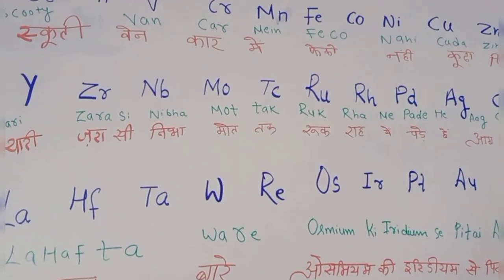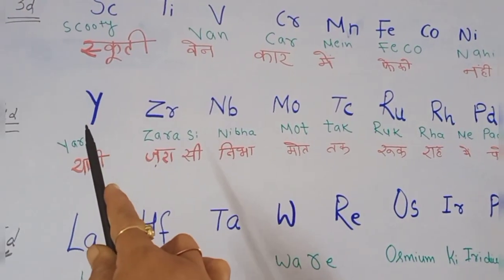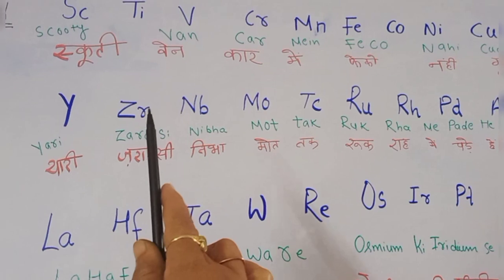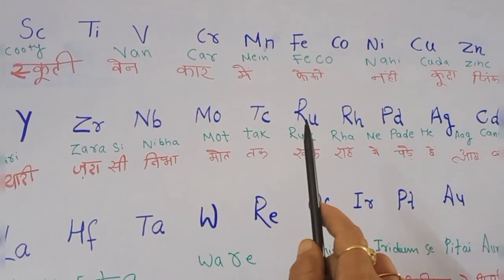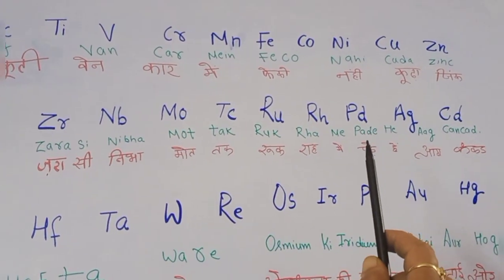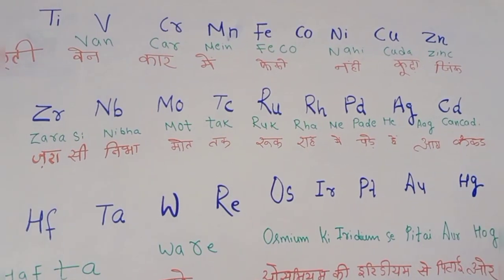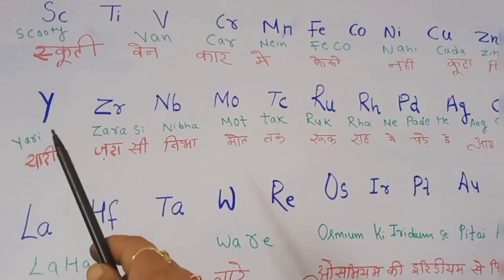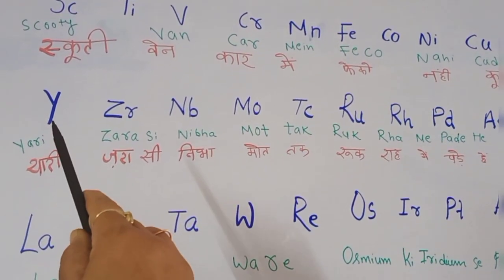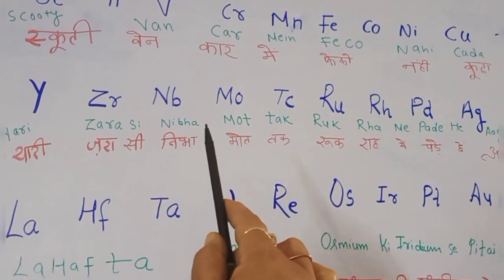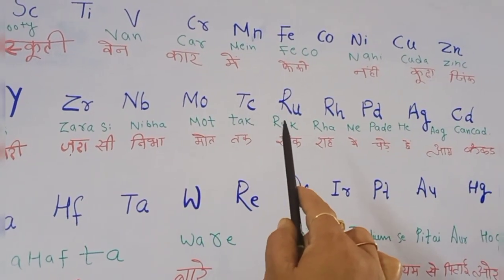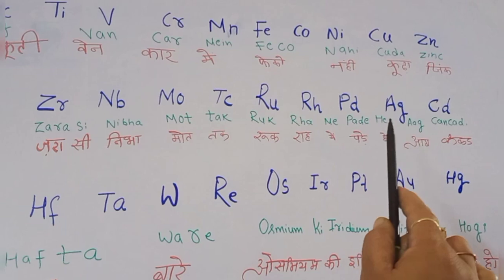Next comes our 4D series. So it starts from our yttrium, zirconium, niobium, molybdenum, technetium, ruthenium, rhodium, palladium, silver and our cadmium. So just what is the code of this series? It's yari for yttrium, zara सी, निभा, मौत तक, रुक राह में पड़े हैं आग कंकड़.